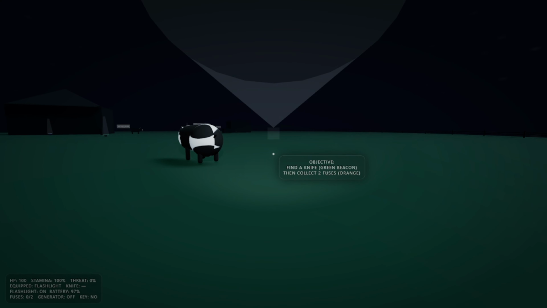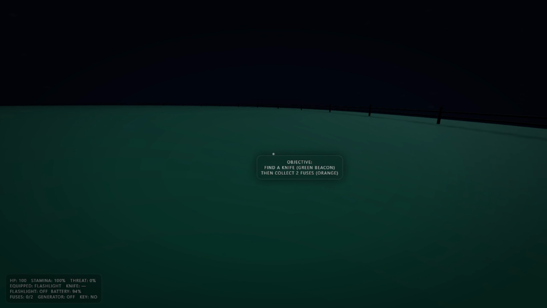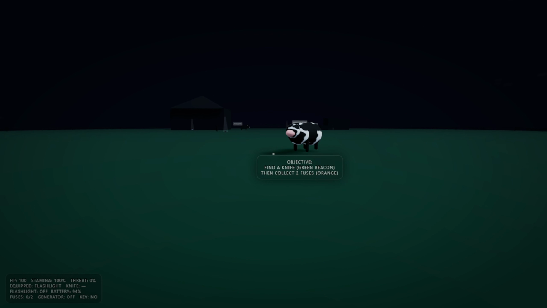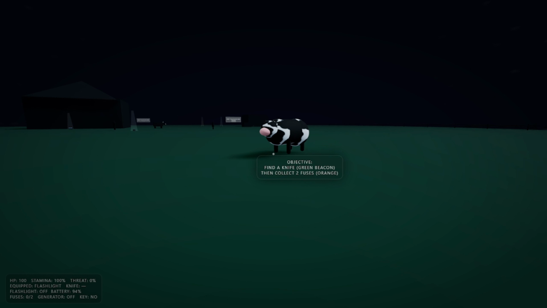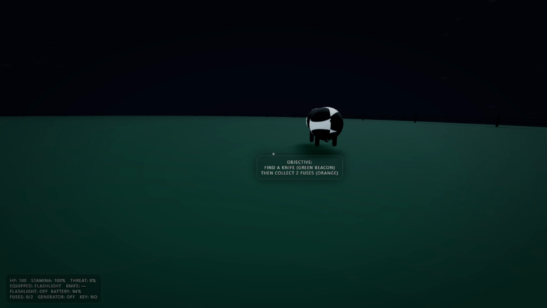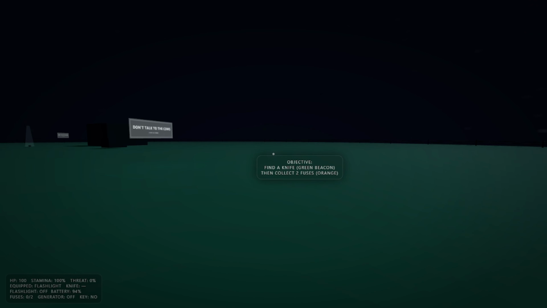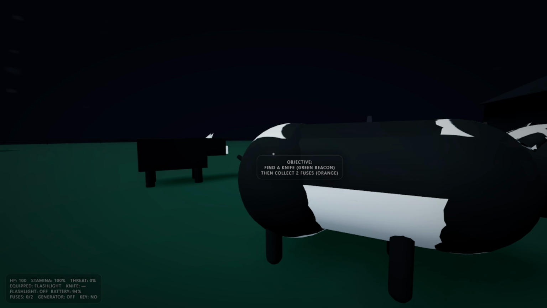Alright, this is the last version. This is gonna be interesting. So as you can see, the game has changed a little bit. We got some more lighting. We are not in the corridor anymore. We actually ended up in a farm. ChatGPT went a little bit solo. And I can see I have a quest. I need to find a knife, the green beacon.